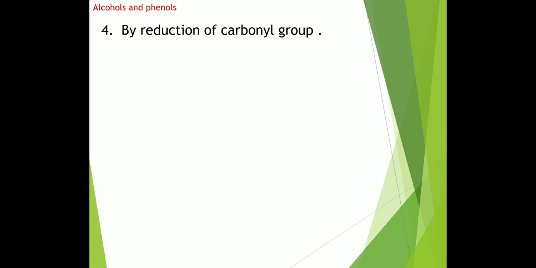Next. Fourth method of preparation: reduction of carbonyl group. Aldehydes, ketones, carboxylic acids and esters are the compounds which contain the carbonyl group. Carbonyl group means what? Carbon double bond oxygen. First we discuss the reduction of aldehydes and ketones.